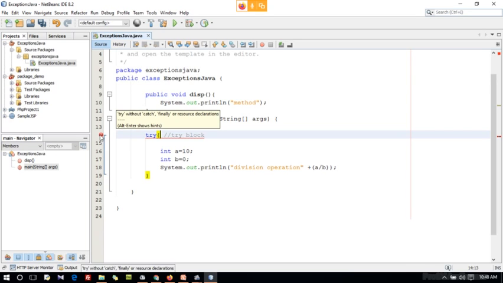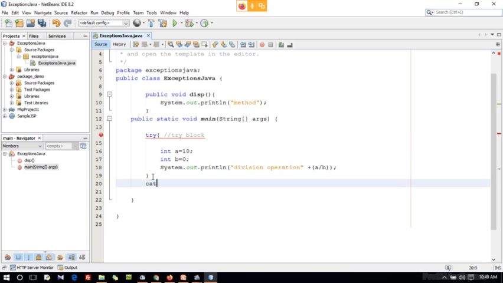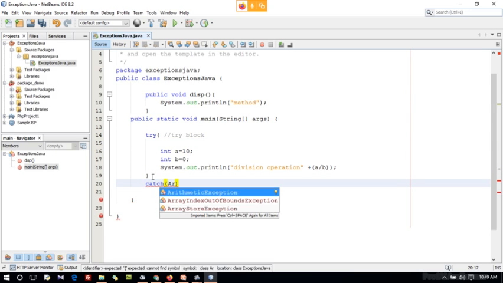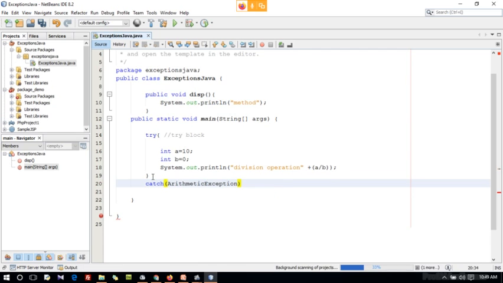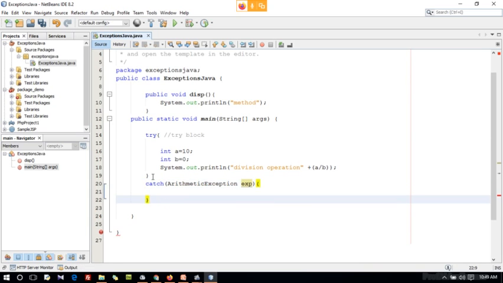It is automatically saying try without catch, finally, or resource declarations, so you should have that. Catch ArithmeticException, and for that you give a variable, the exception. This is going to catch that exception.